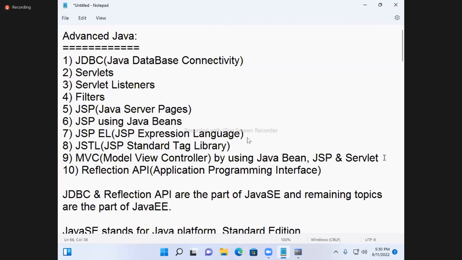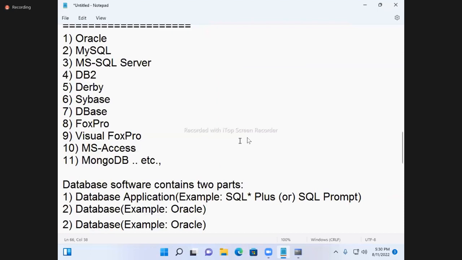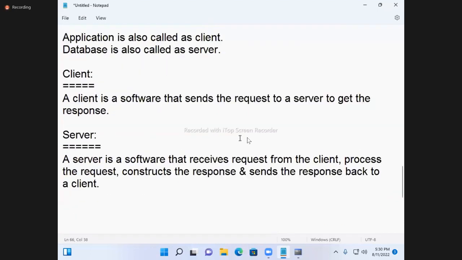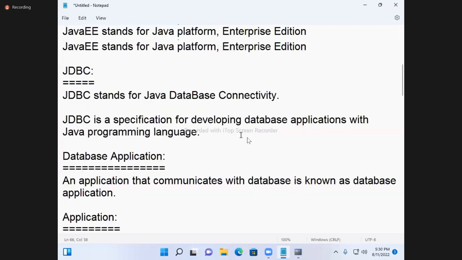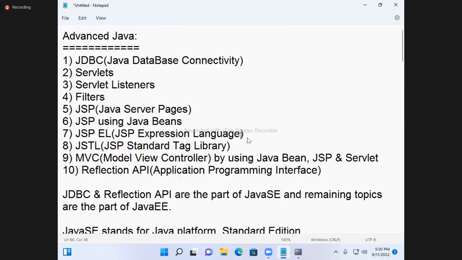An application communicates with a database by using SQL. Now, is the application a client or a server? Database is the server. Application is the client. What is a client? A client is a program that sends a request to the server to get a response.